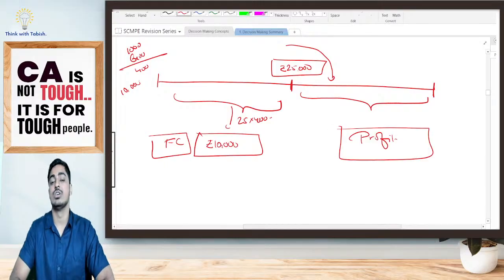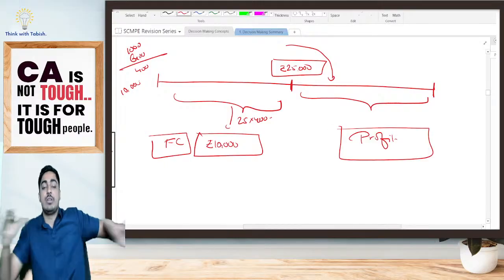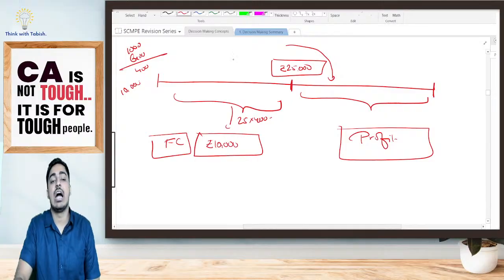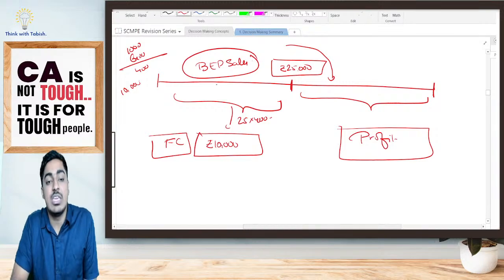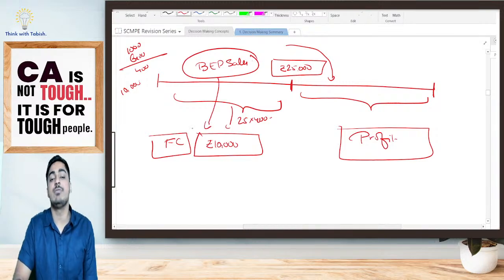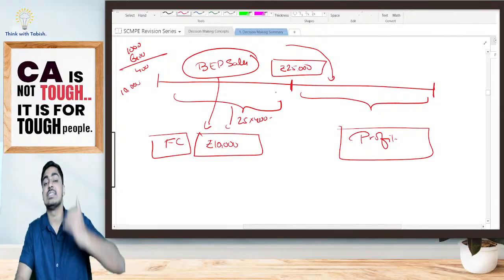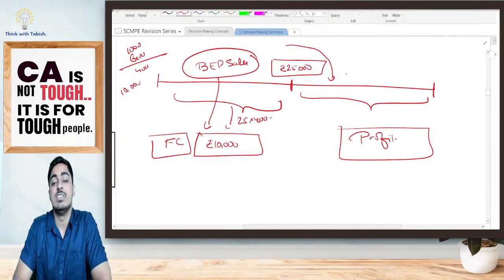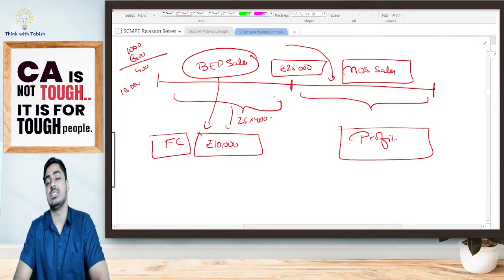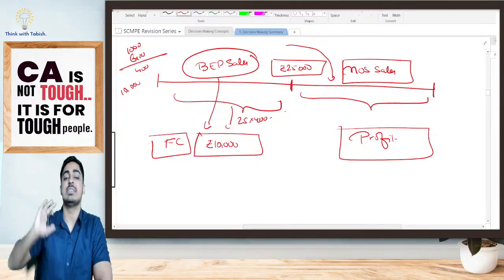Is it clear, students? So what I am doing is bifurcating my total sales, telling how much is my BEP sales, which is needed to achieve my break-even point and pay my fixed cost, and how much is my sales after BEP sales, which is called margin of safety sales. So what is MOS sales, students? It is nothing but my sales after BEP sales.